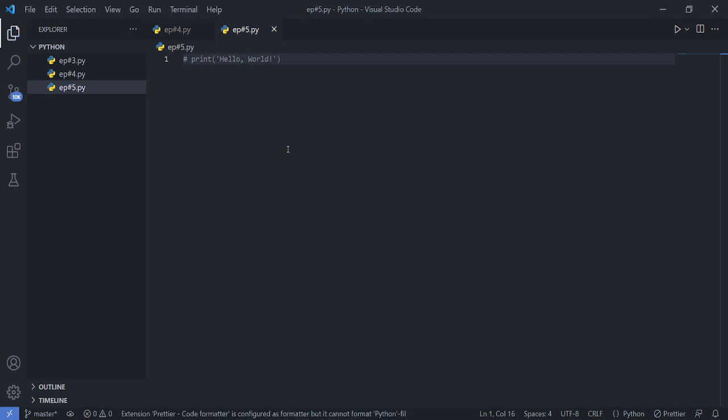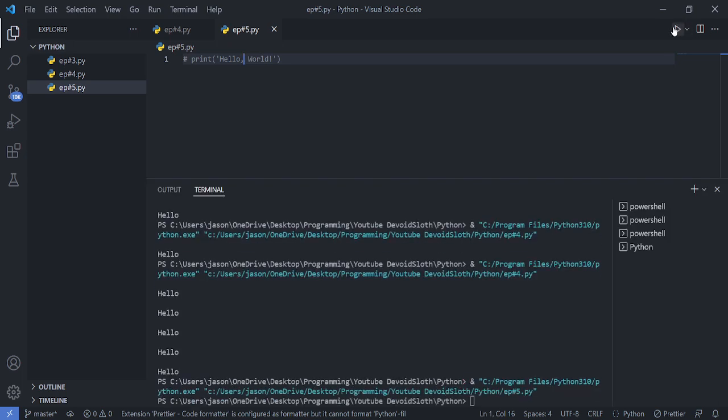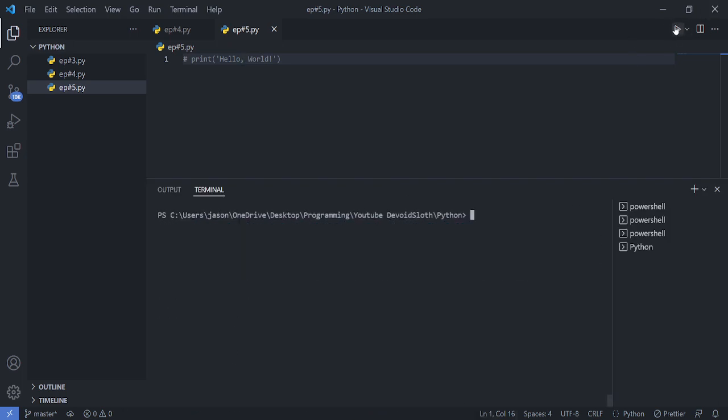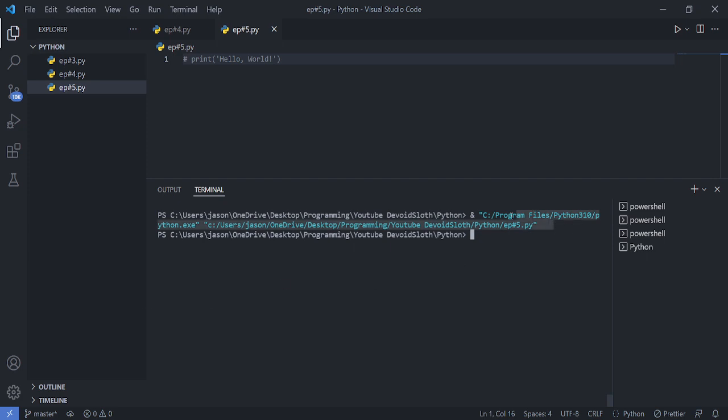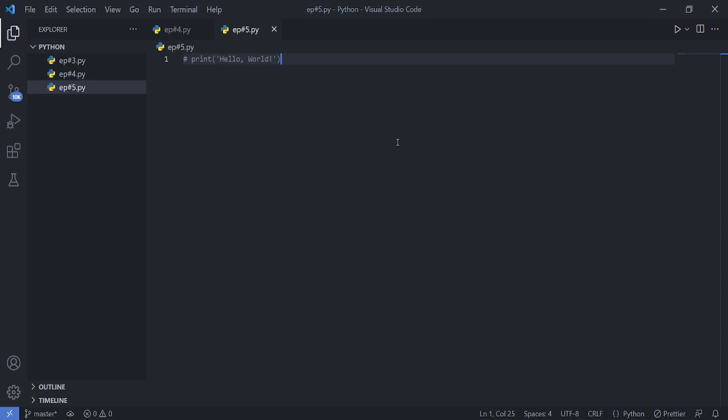Now if we write this and we run it, you'll notice that it does nothing. That's my terminal from last time, we close it. Notice that nothing happens, it just runs the program and nothing happens because there's nothing here. Essentially, when this is read by Python, nothing is said.